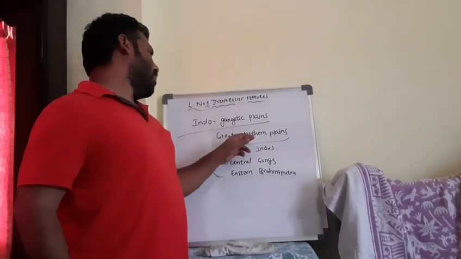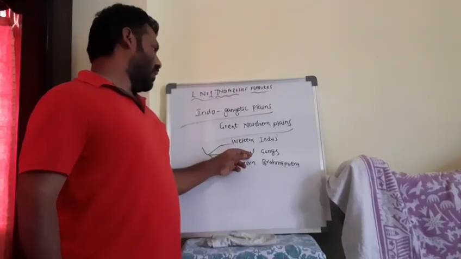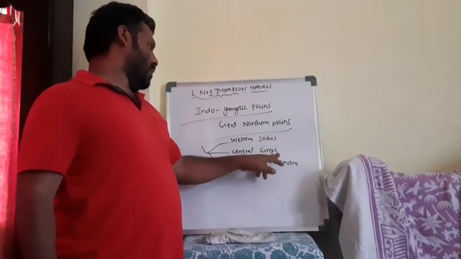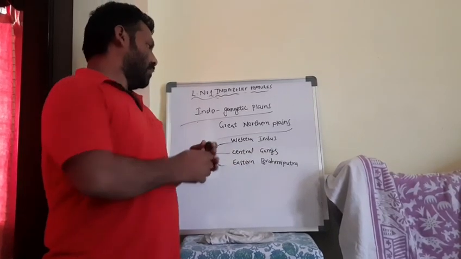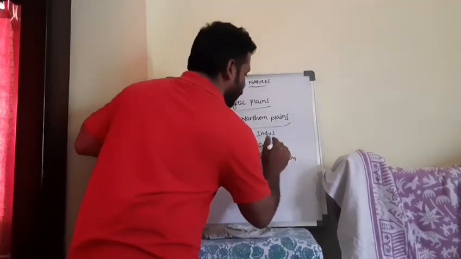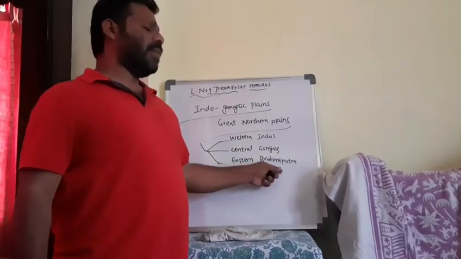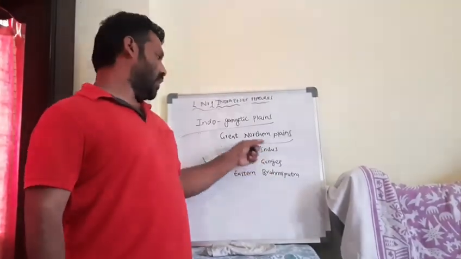The great northern plains are formed of the western part, central part and eastern part. The western part is covered by the Indus river, and the central part by the Ganges, or we can call it Ganga. The eastern part is covered by the Brahmaputra river. Now we'll discuss one by one.